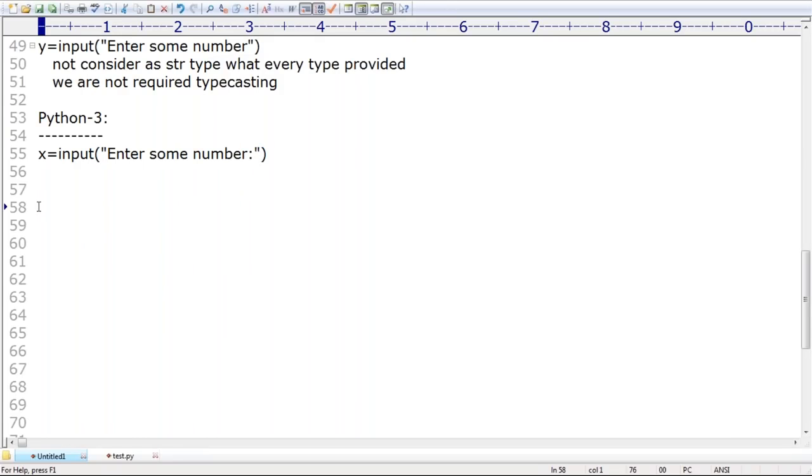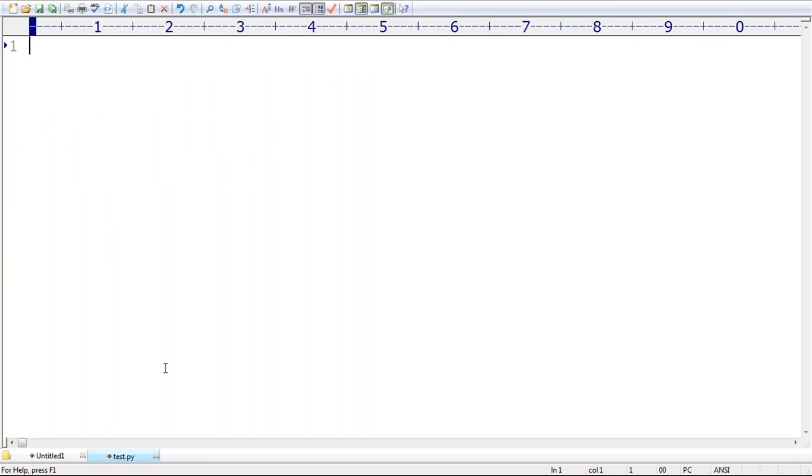Now, read two numbers from the keyboard and print the sum. That's my requirement. Can anyone guide me, what is the way? x is equal to input of 'enter first number'. Similarly, y is equal to input of 'enter second number'. Now observe a bit carefully.